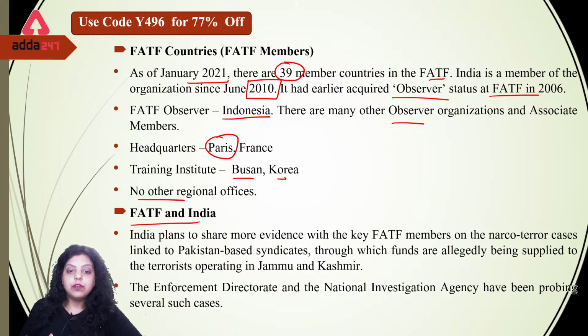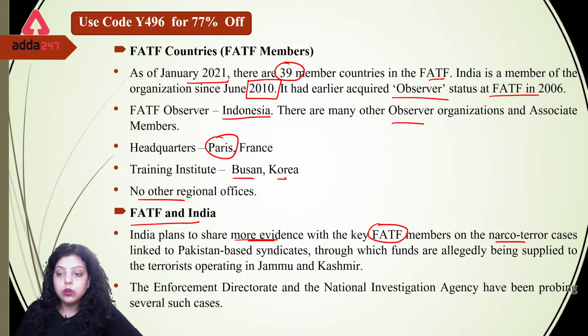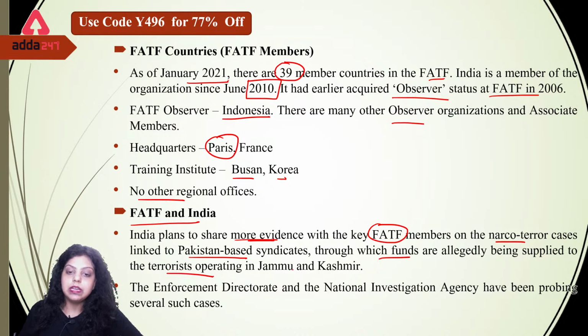Now, when we talk about FATF in India, India plans to share more evidence with the key FATF members on narco-terror cases, like the Pakistan-based syndicates through which funds are allegedly being supplied to terrorists operating in Jammu and Kashmir.